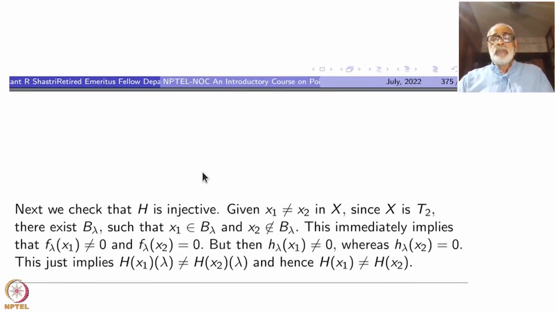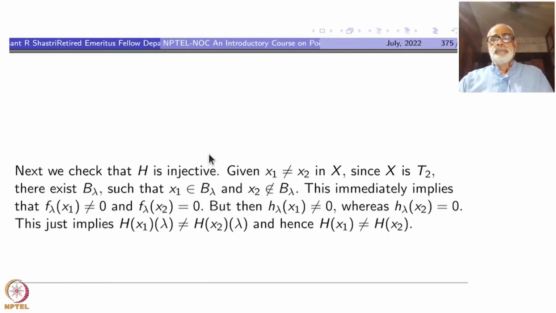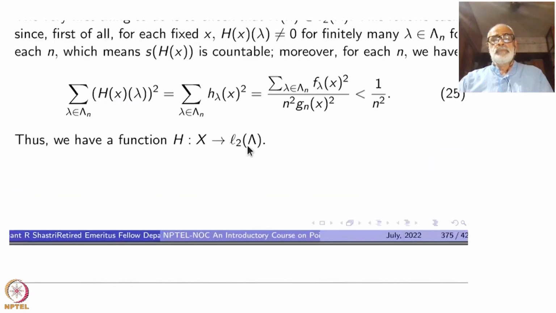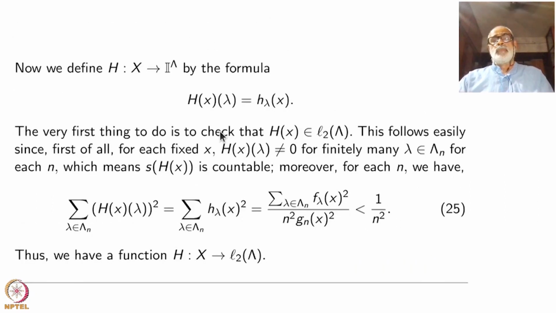All right. Sir, may you please repeat this step? So, starting with every element of x, we wanted to associate an element of L2 of lambda. So that was from step 2. We found that every B lambda was an open set, so we can associate a function so that it is exactly non-zero there.